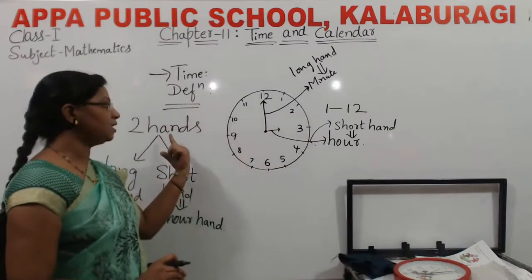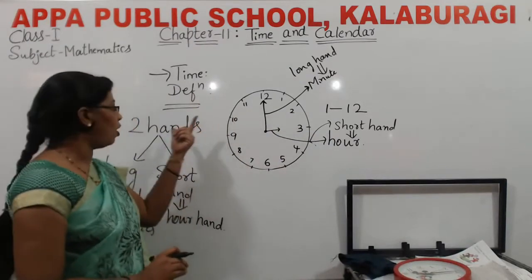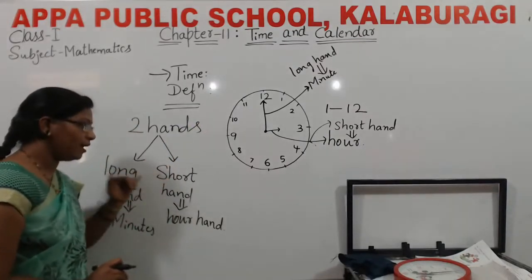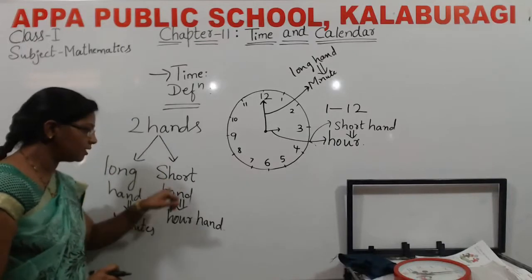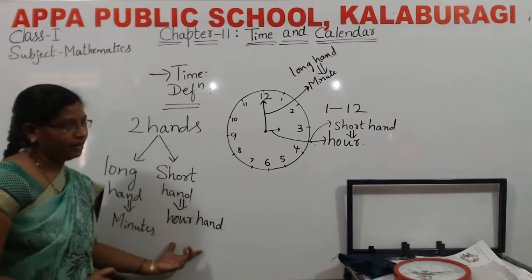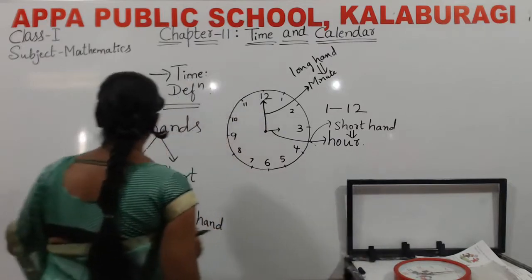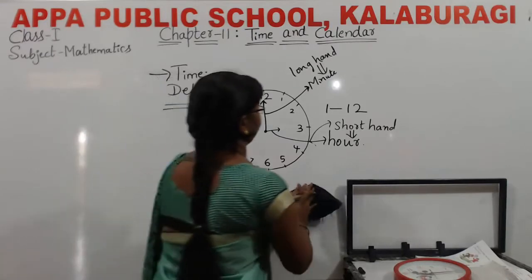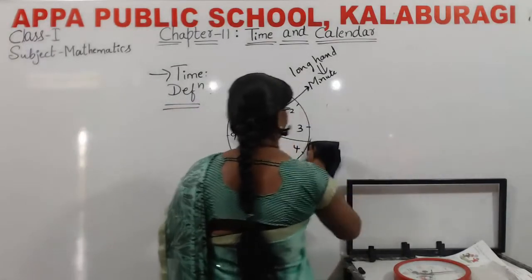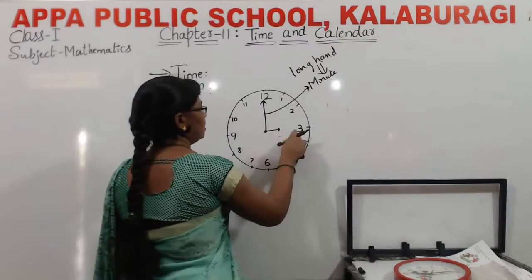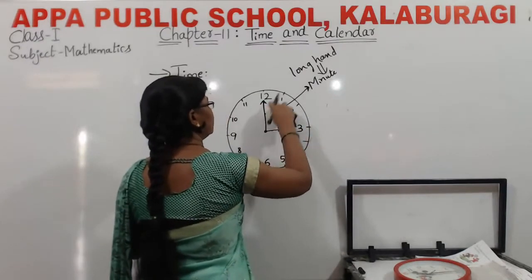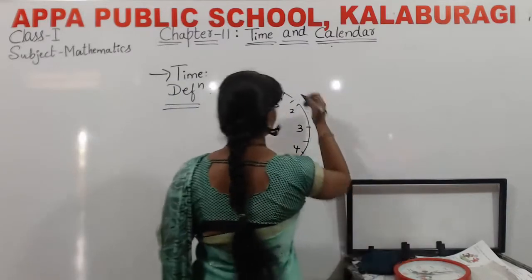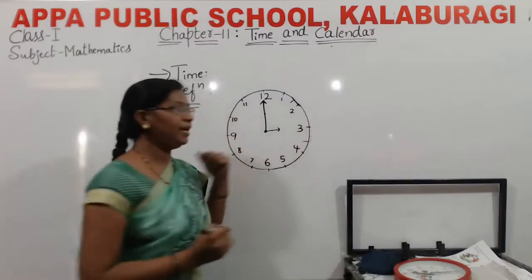In this lesson we learned what we mean by time. How many hands are there? It is divided into two, a long hand and a short hand. The long hand represents the minutes. The short hand represents the hour. How to read the time?